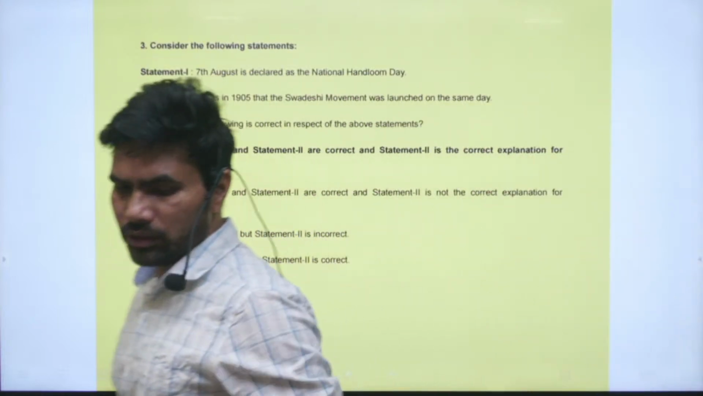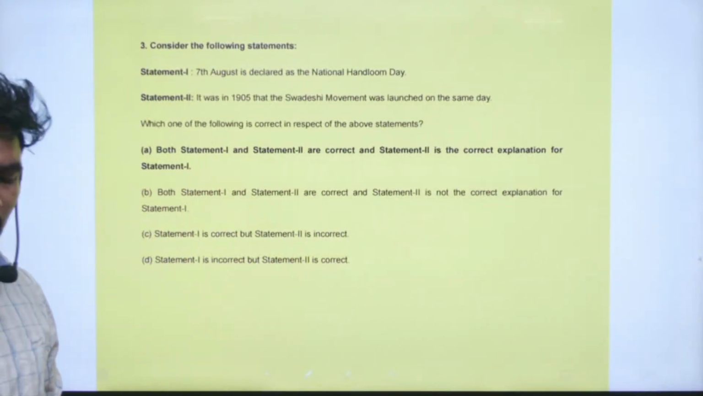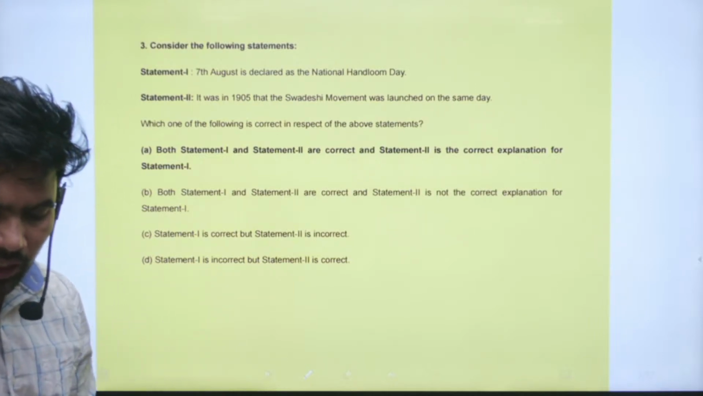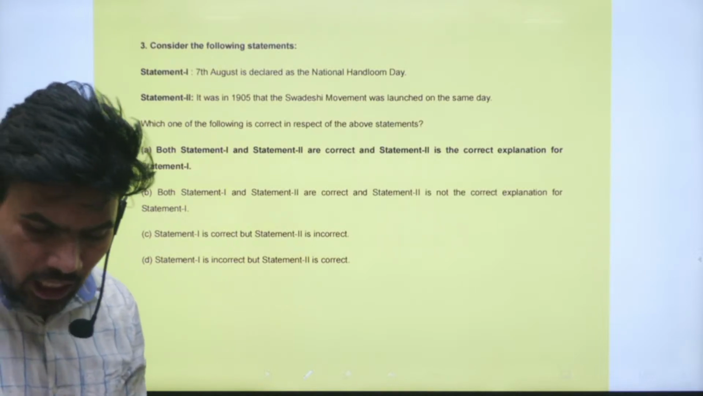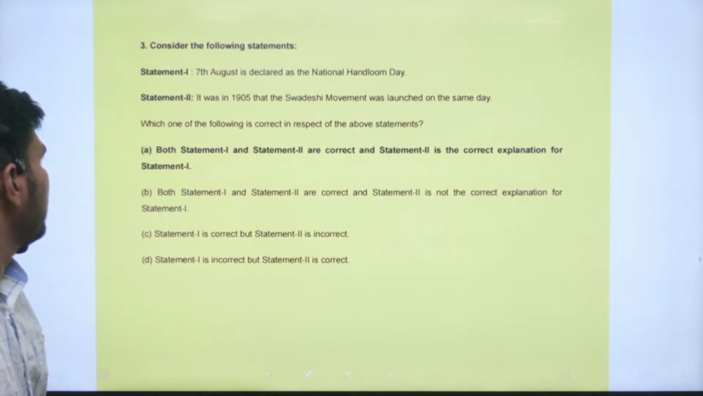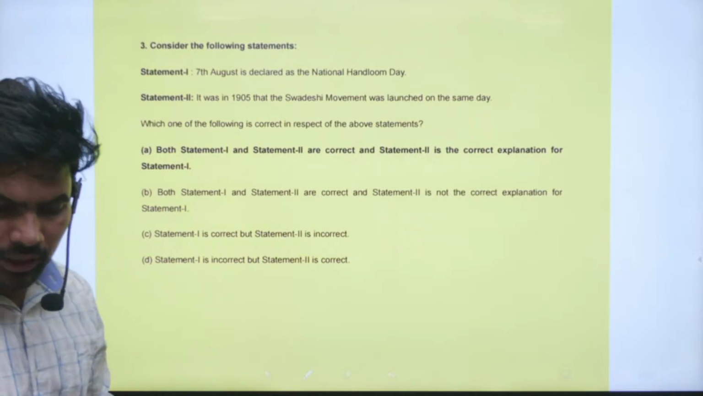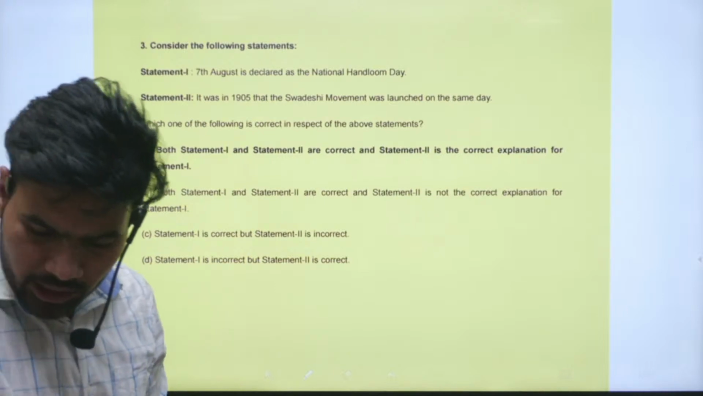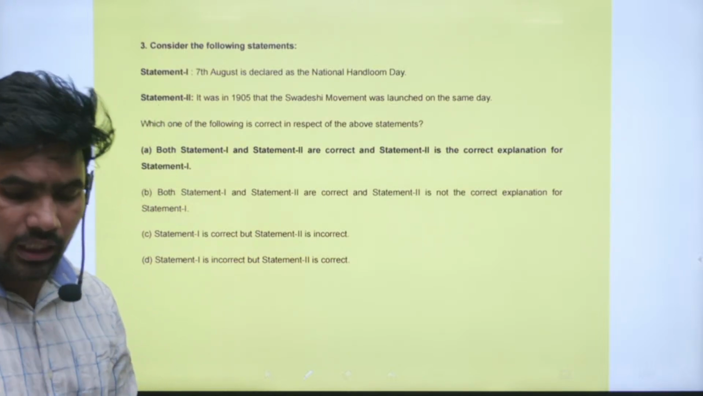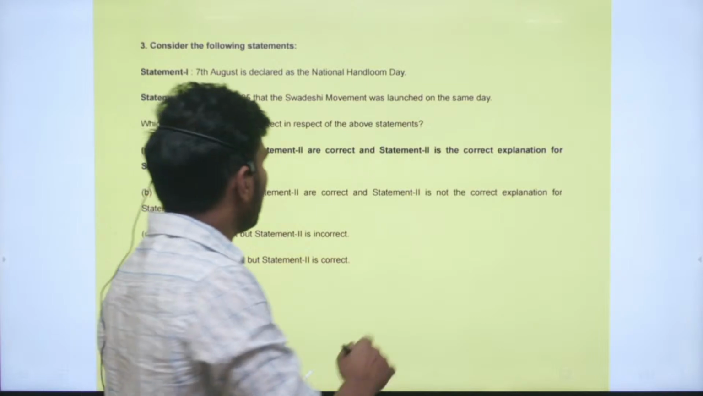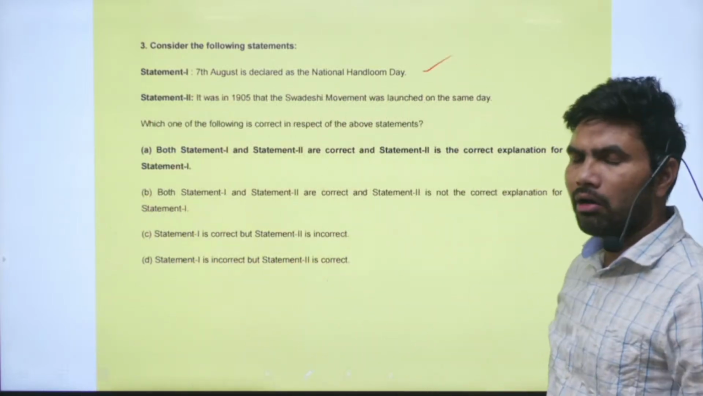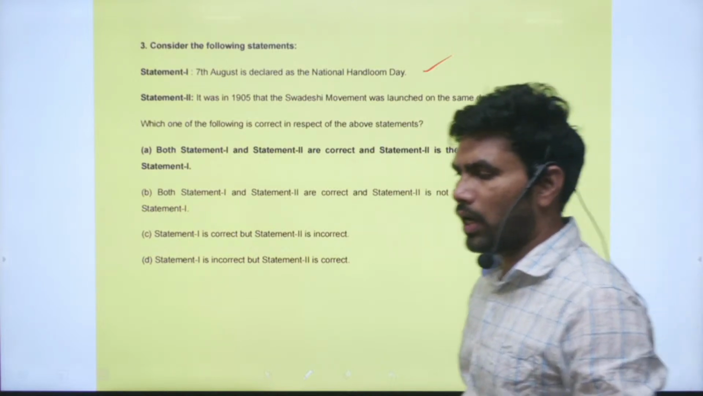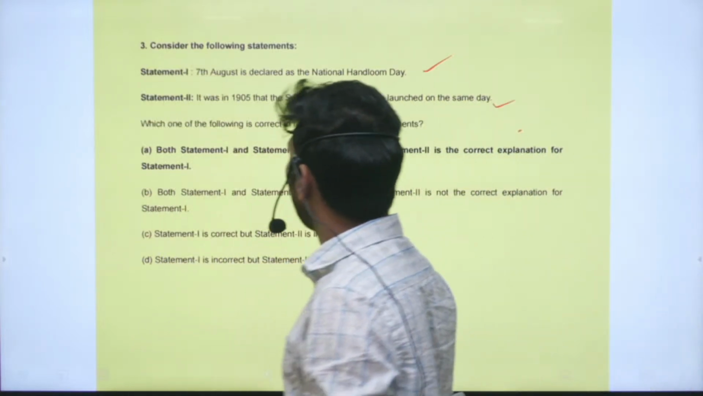Next question, question number 3. Consider the following statements. Statement 1: 7th August is declared as the National Handloom Day. Statement 2: It was in 1905 that the Swadeshi movement was launched on the same day. You can see this is a correct statement. 7th August is the National Handloom Day, and in 1905, on the same day, the Swadeshi